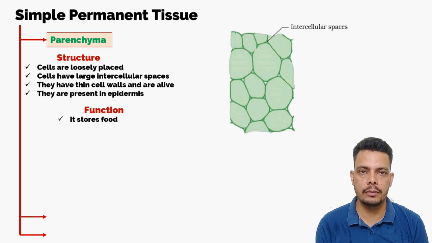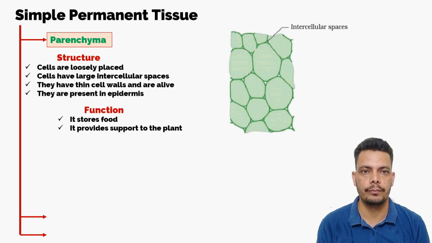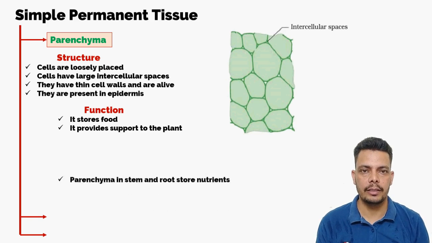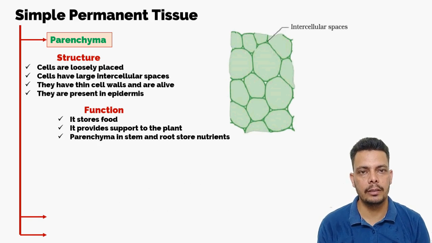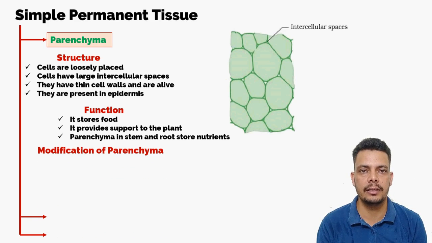So what is the function of this parenchyma? The first function is it stores food. Mainly in phloem it stores food, and in most parts of the plant it stores food. The second function is it provides support to the plant. In some plants, the parenchyma in the stem and in the roots store nutrients and water. And there are some vegetables also, you can name them. So this is the parenchyma present in them, which stores the nutrients and the water.